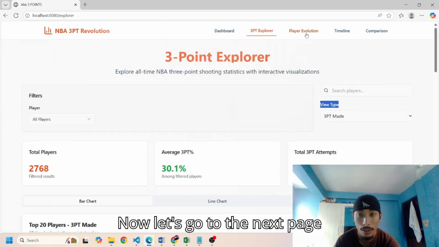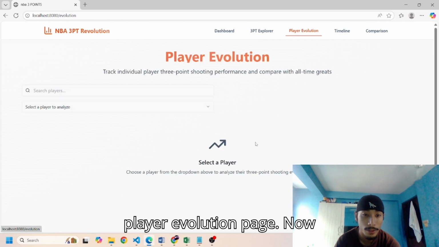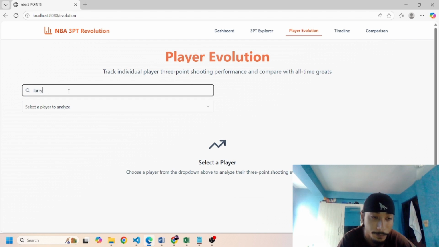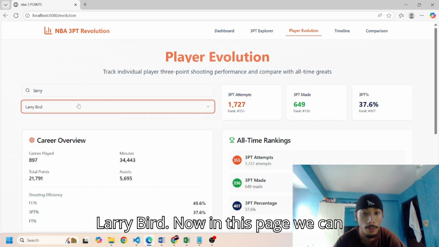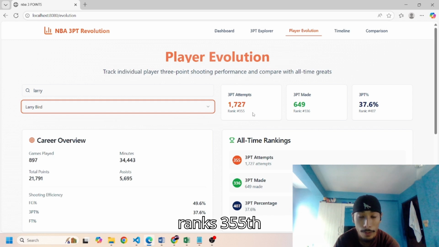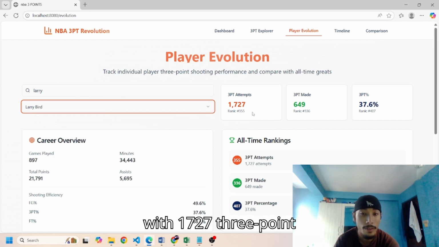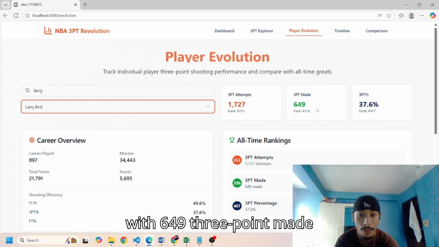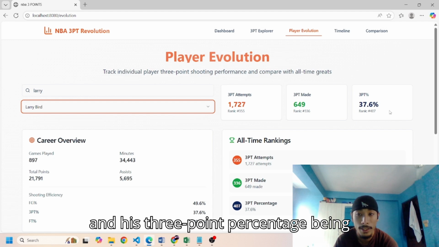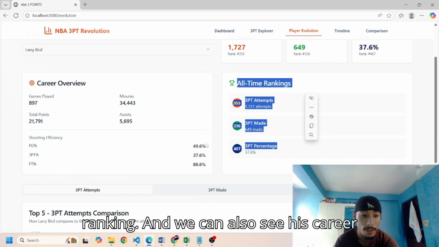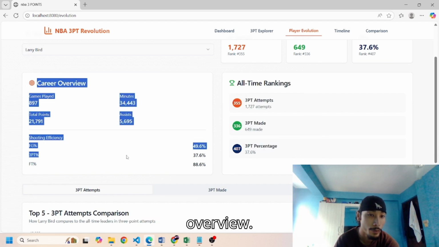Now let's go to the next page, player evolution. Now let's select a player from 1980s, Larry Bird. Now in this page we can see his statistics. He ranks 355th with 1,727 three-point attempts, and he ranks 336 with 649 three-point made, and his three-point percentage being 37.6. You can see his all-time ranking, and we can also see his career overview.